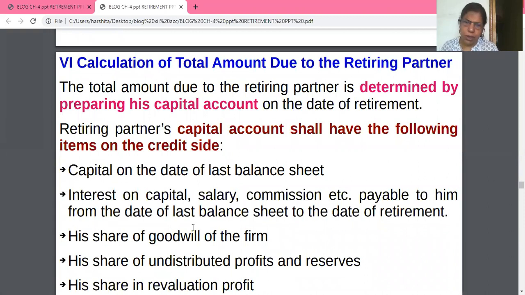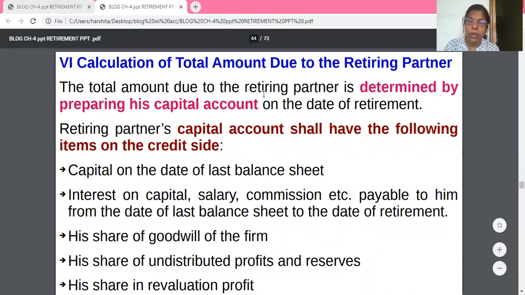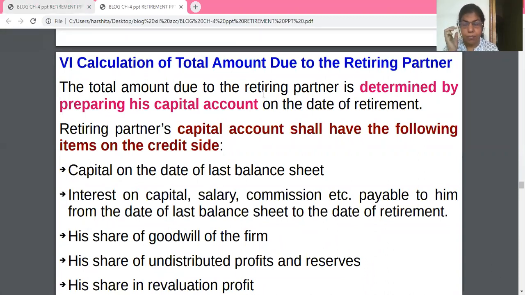C is going to retire. How will a firm calculate his share or his amount due on retirement? So there are four options: capital account, revaluation account, current account, none. See, the total amount will be calculated by capital account only. Revaluation account is prepared, yes, I agree. Revaluation account is prepared, but still the capital account also has to be prepared.